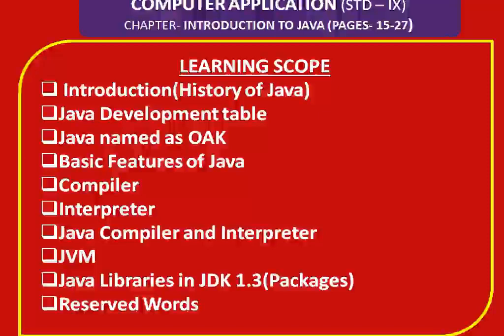Then JVM, Java libraries in JDK 1.3, that is what is a package, name the different packages, and the reserved words, that is keywords, we are going to learn. So before starting this chapter, first I am asking, what is Java?